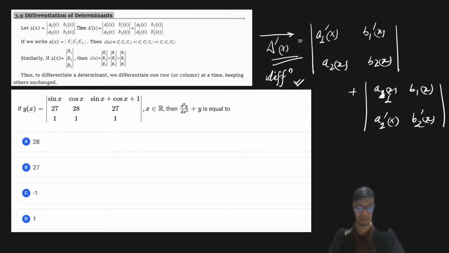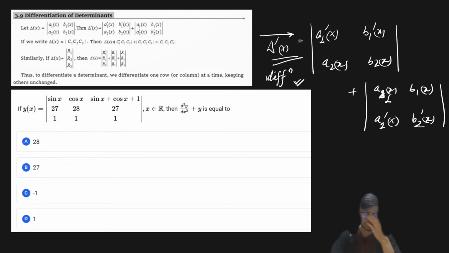This question is from a previous year JEE Mains paper, and it has caused a lot of difficulties for students who don't know how to differentiate a determinant. So it is very important to have this idea before we start to solve this question.